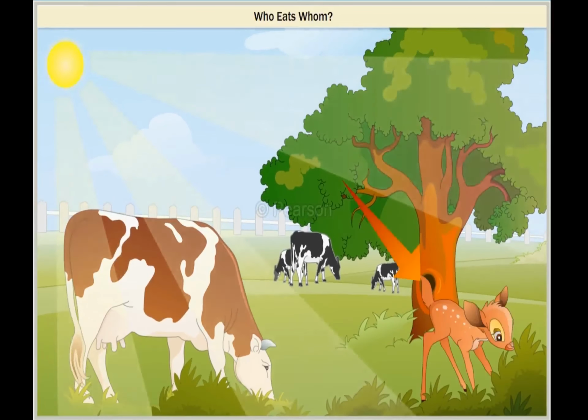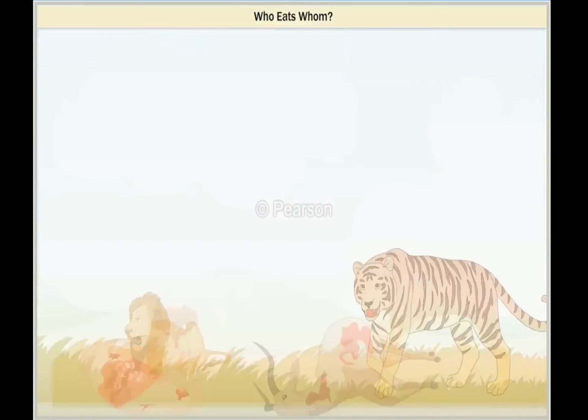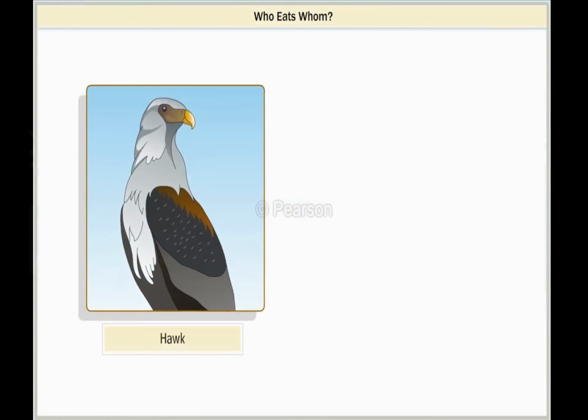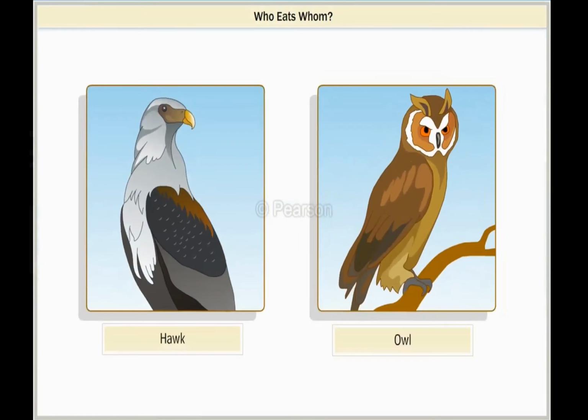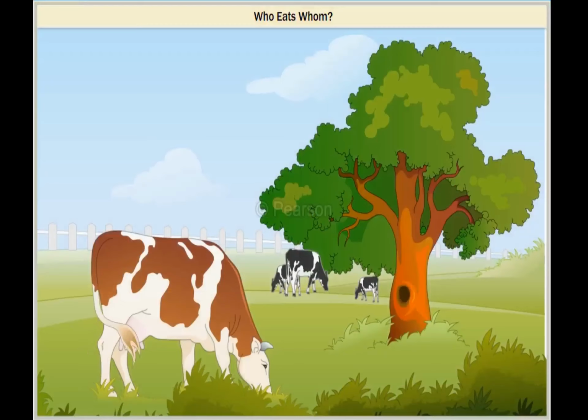Animals like deer and goat are called primary consumers because they eat plants directly. Animals like the lion and tiger are called secondary consumers because they eat primary consumers like the deer and goat. Animals like hawk and owl are called tertiary consumers because they eat the secondary consumers. All these animals are thus dependent on the green plants, the producers.